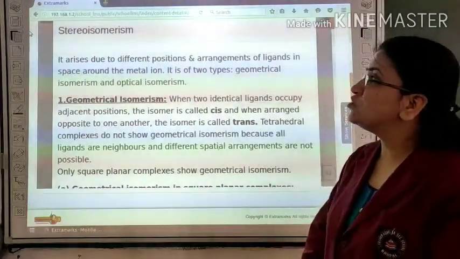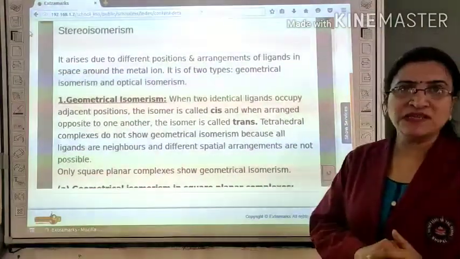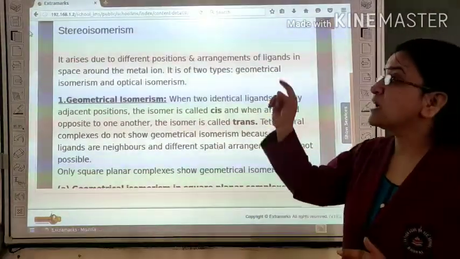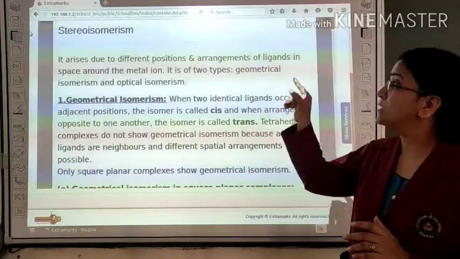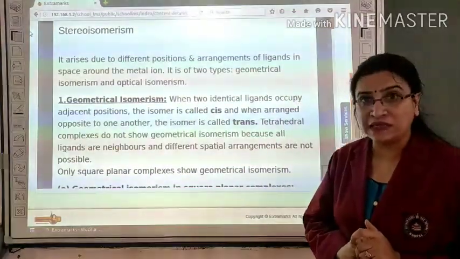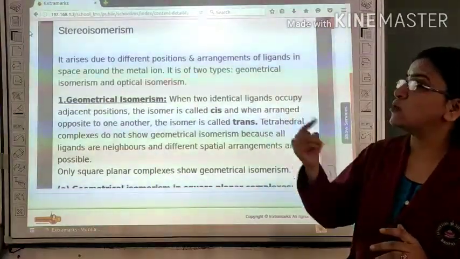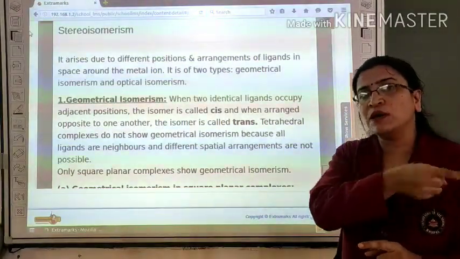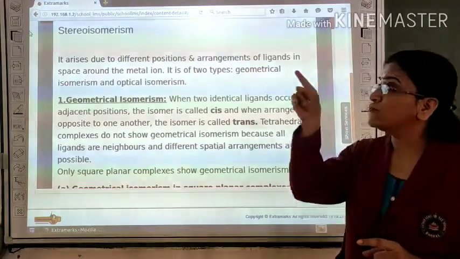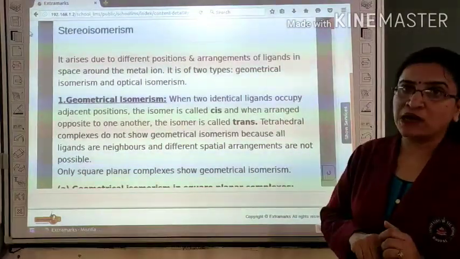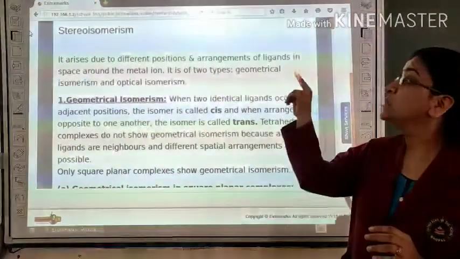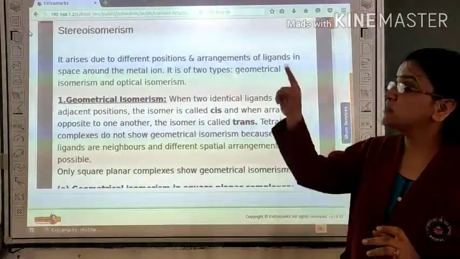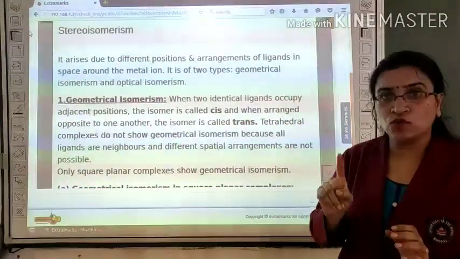Now next is stereoisomerism. You are already familiar with structural isomerism. Stereoisomerism arises due to different position and arrangement of ligands in space around the metal ion. In structural isomerism they have the same molecular formula but different structural formula. But in stereoisomerism, their molecular formulas are the same but they differ due to different position and arrangement of ligands in space. We study stereoisomerism in two types.